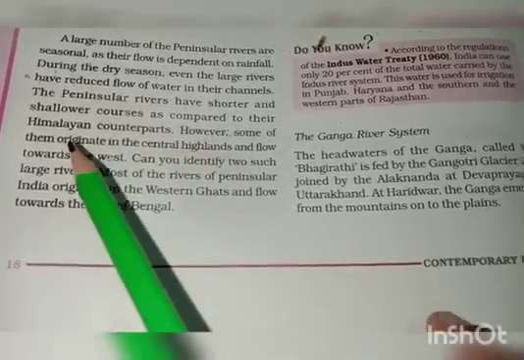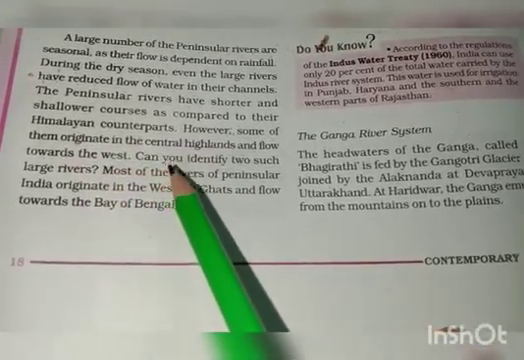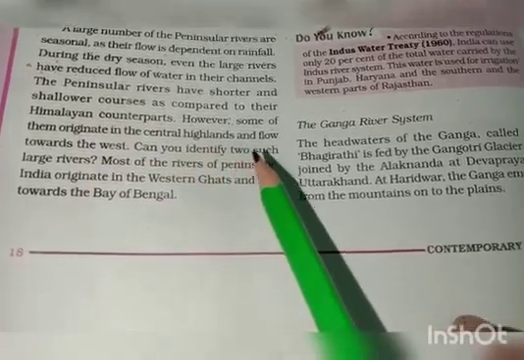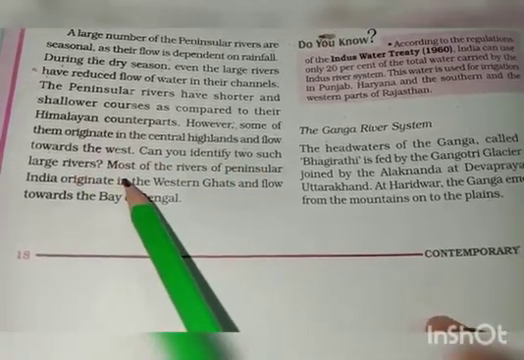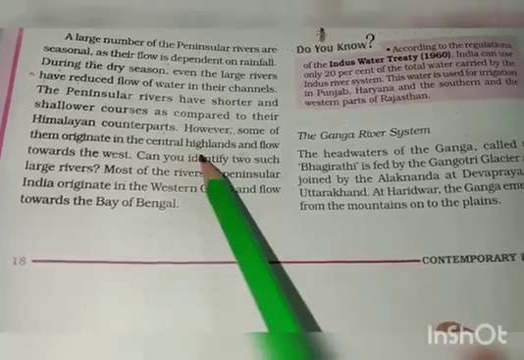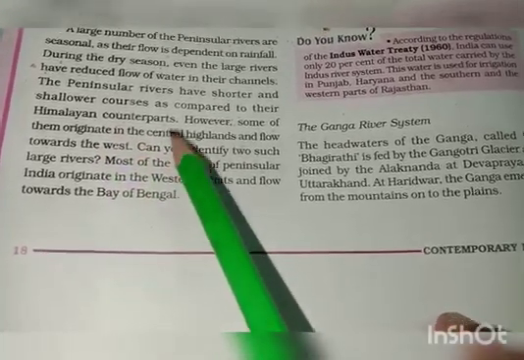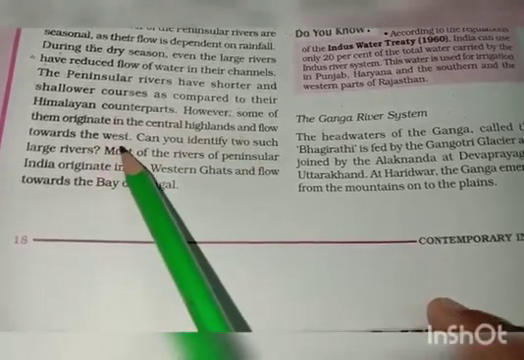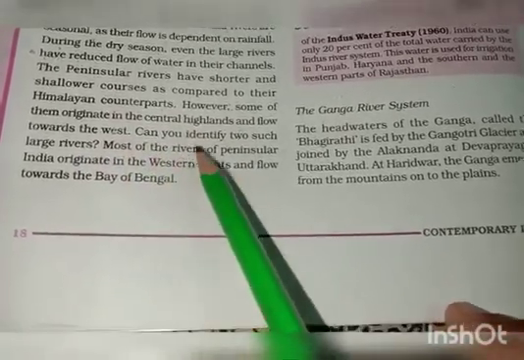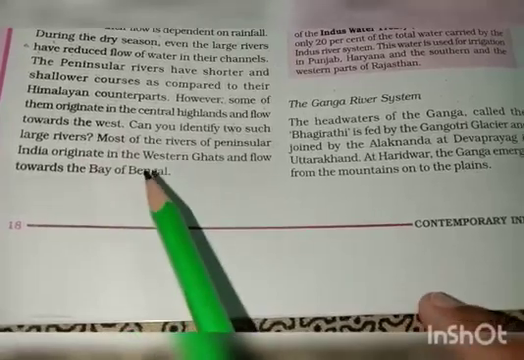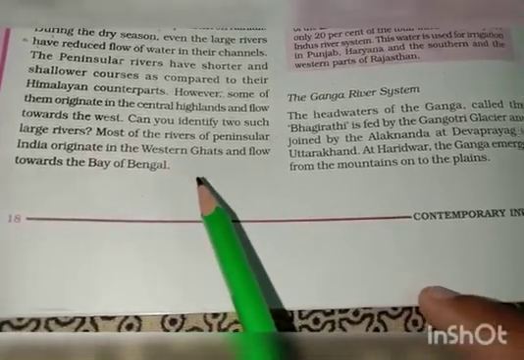However, some of them originate in the central highlands and flow towards the west. Now it's talking about only some of them, not all. So some of them which originate in the central highlands are flowing towards the west direction. Can you identify two such large rivers? Now from the map we can get the name of the rivers.